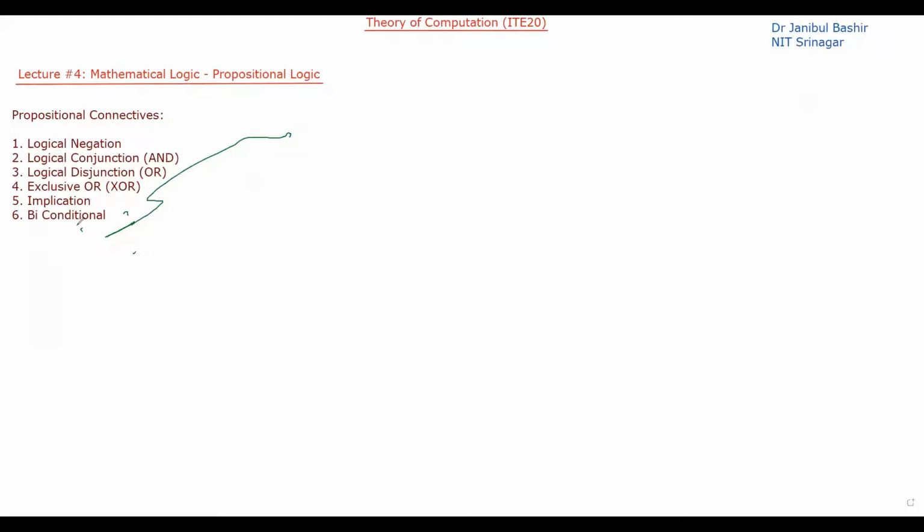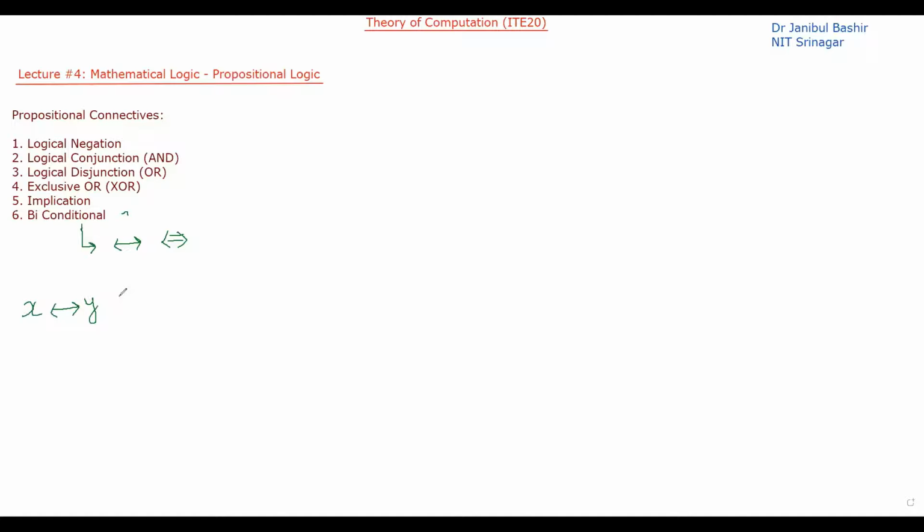It is written like this, a double arrow. It is also a binary connective. That means it connects two propositional variables.